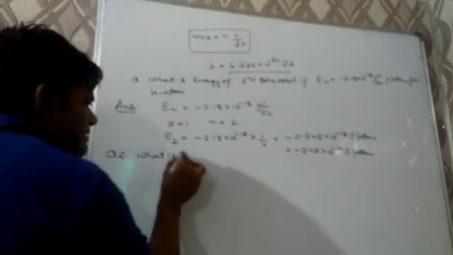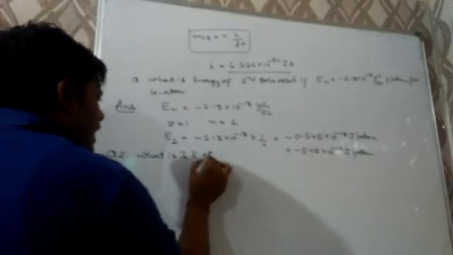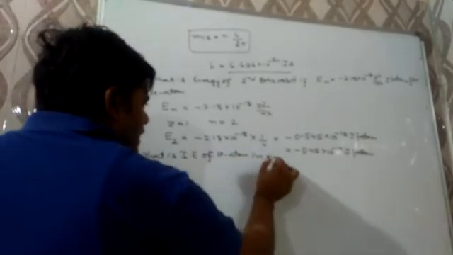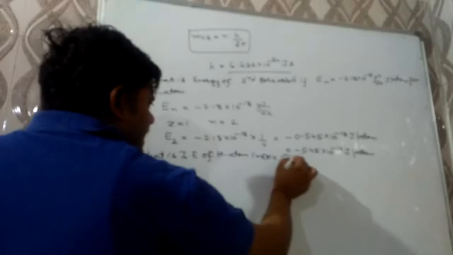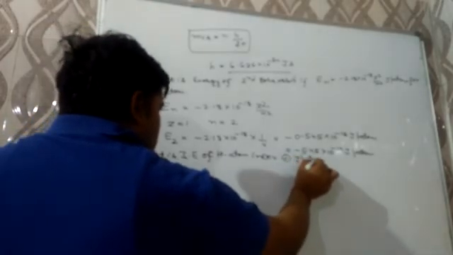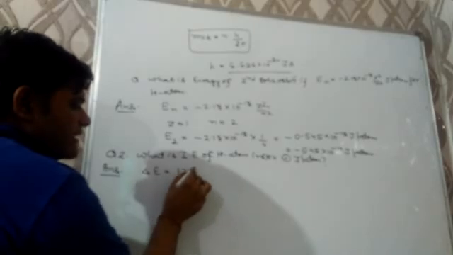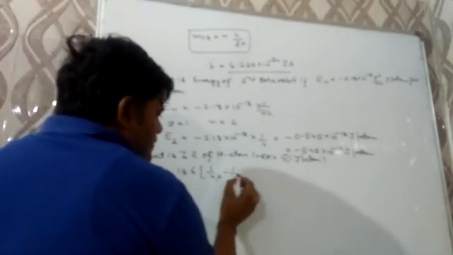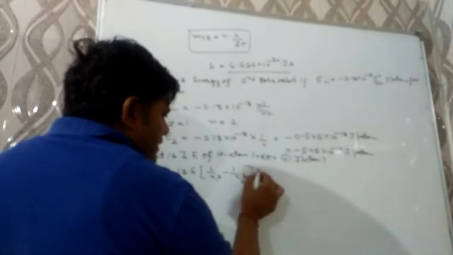Second question: what is the ionization enthalpy of hydrogen atom in electron volt, and second in joule per atom? From the energy change formula we know ΔE = 13.6 × (1/n1² − 1/n2²) × Z².